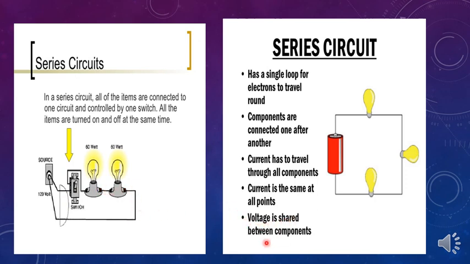But the voltage is shared between the components. Since the voltage is different for each component connected in series, the voltage will be divided. That means it is going to be different. So when the current starts from this point, the first bulb will get maximum voltage, and then the second bulb should share the remaining voltage. So you should remember, current remains the same but the voltage gets divided for each component, however many components are connected in series combination. And remember all these points also.